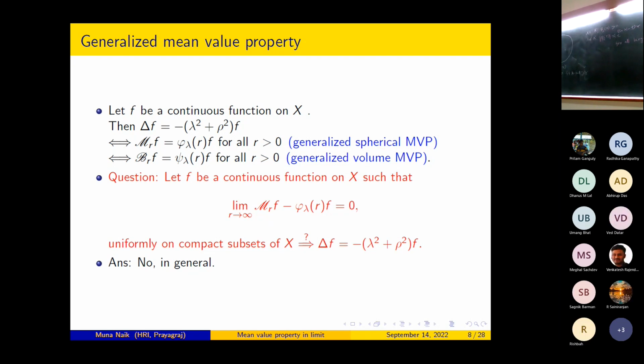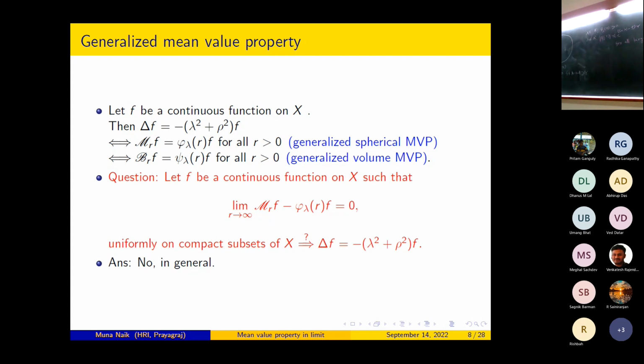It is not actually needed, because the function is itself one. So the answer is no in general.